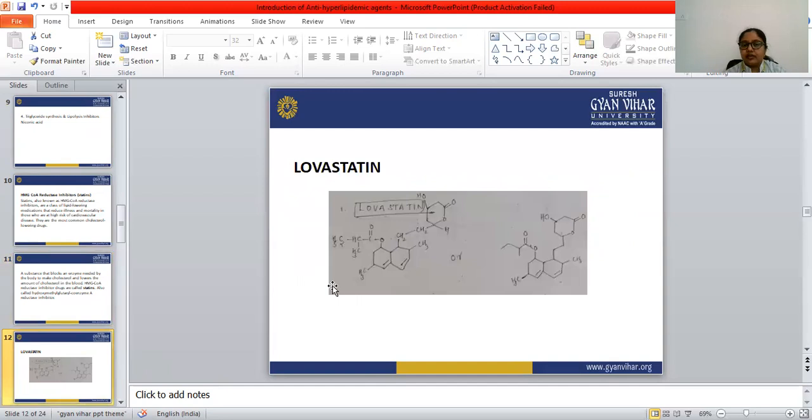So the first drug from these HMG-CoA reductase inhibitors is lovastatin. Look at the structure. Two rings, CH3. One ring is attached to an acid, O, C double bond O, propane. The second ring is attached with an ethyl group and one other ring. So this is the structure of lovastatin.